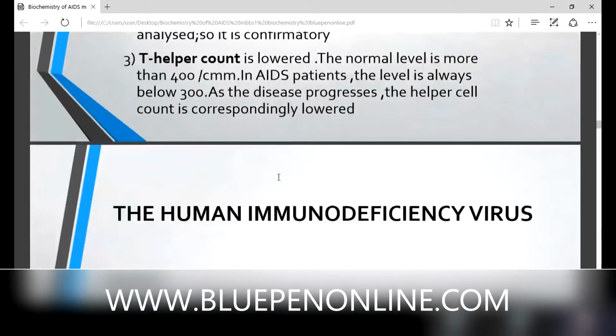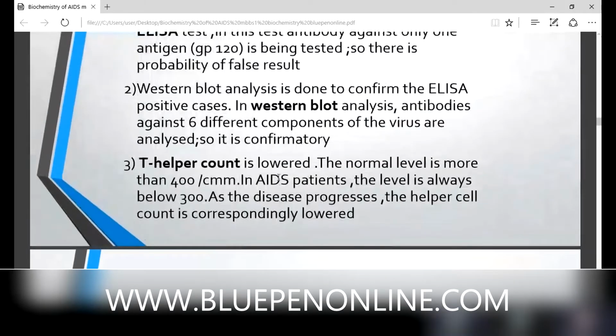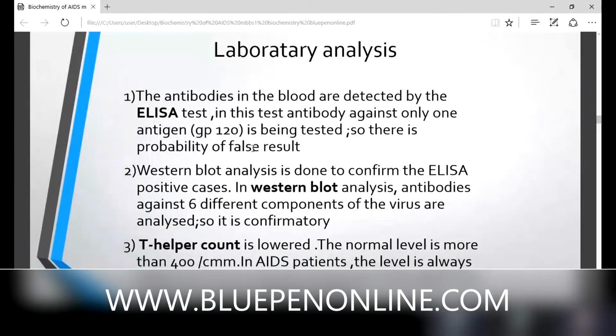Sandhya, which is the confirmatory test? Western blotting analysis. Which is the first test we conduct for HIV? ELISA. What is the difference between ELISA and Western blot? In ELISA, the antibodies in the blood against one antigen, which is GP120, are detected. In the case of Western blot analysis, antibodies against 6 different components of the virus are analyzed.